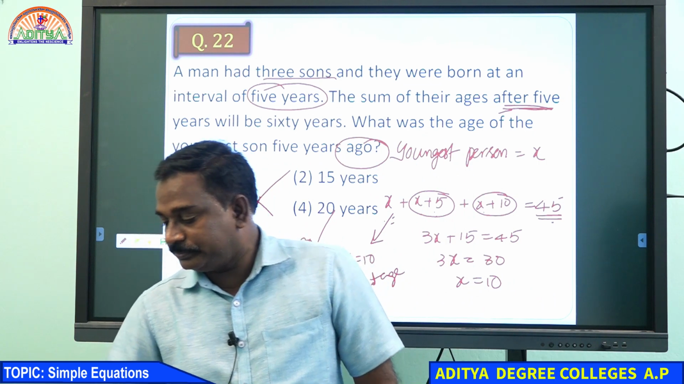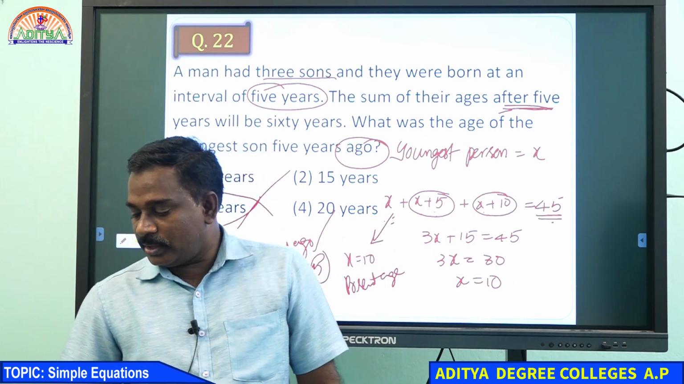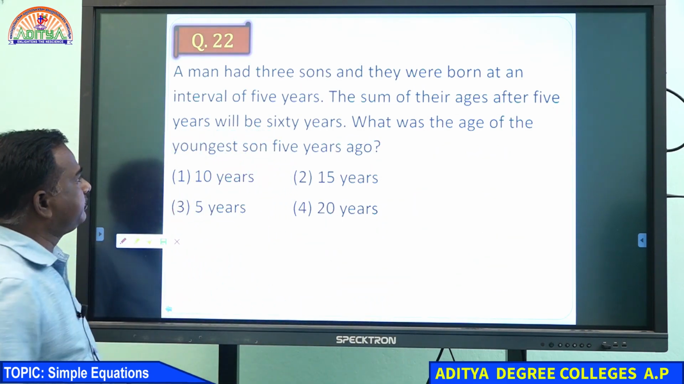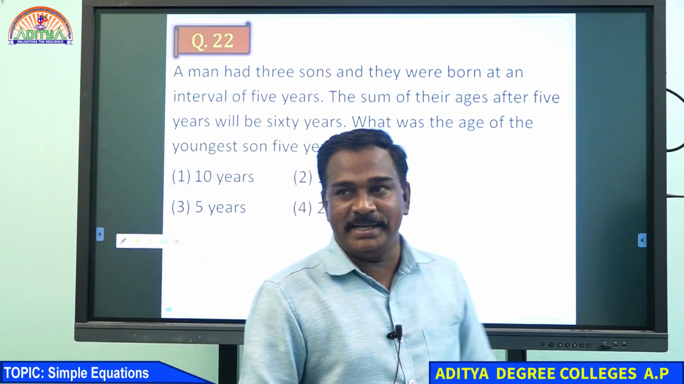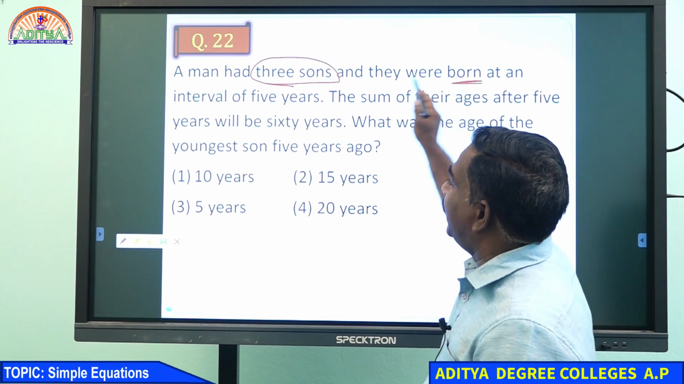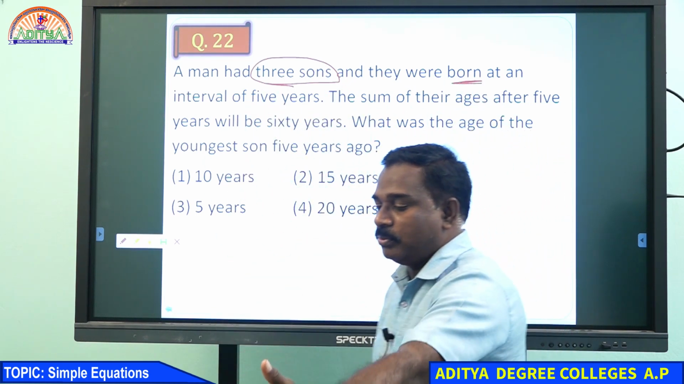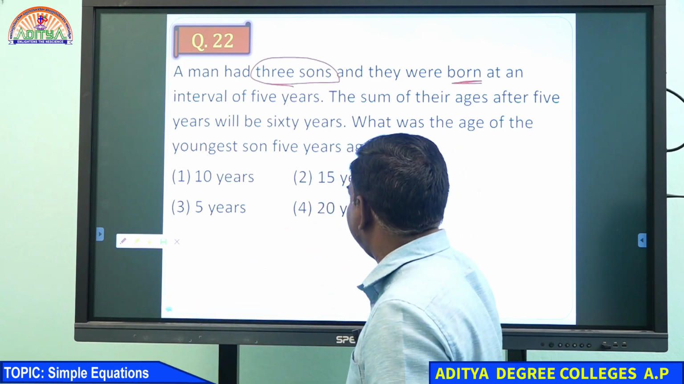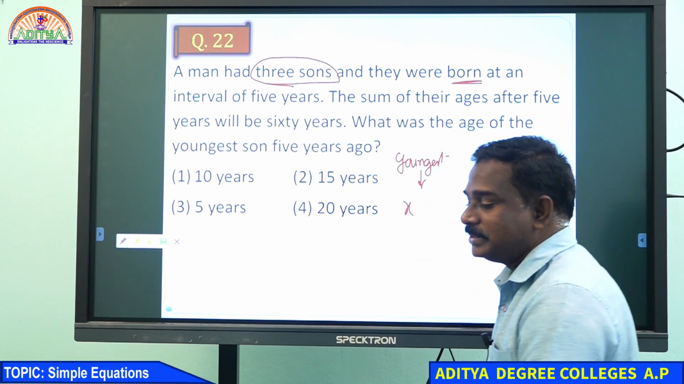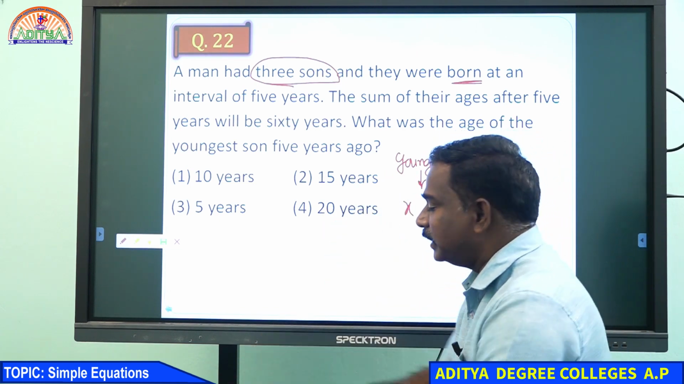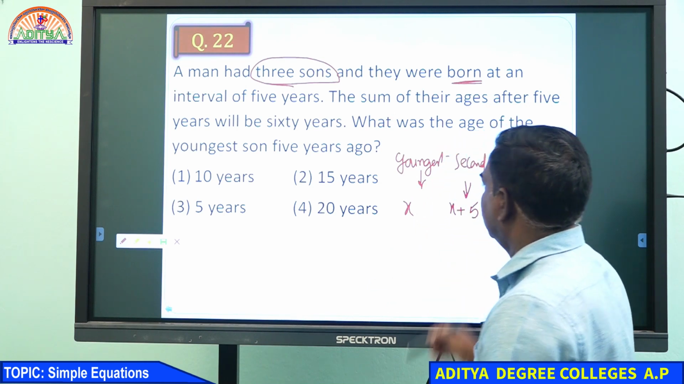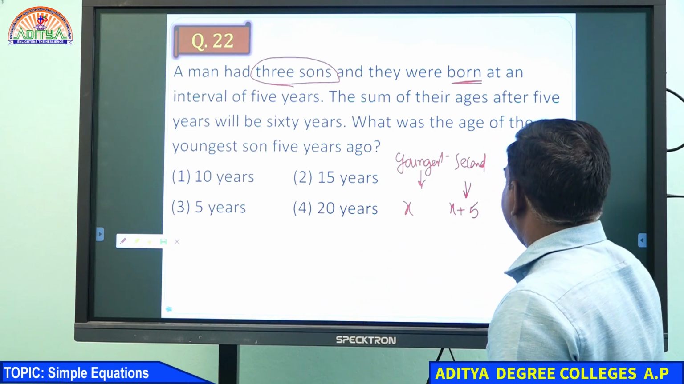Shall I explain once again? Okay, read. See once here. A man had 3 sons, and they were born at intervals of 5 years. For every 5 years, one son was born. Suppose the youngest son, the youngest person, we take as X. Then 5 years later the second person was born, and 5 years after that the third person was born.